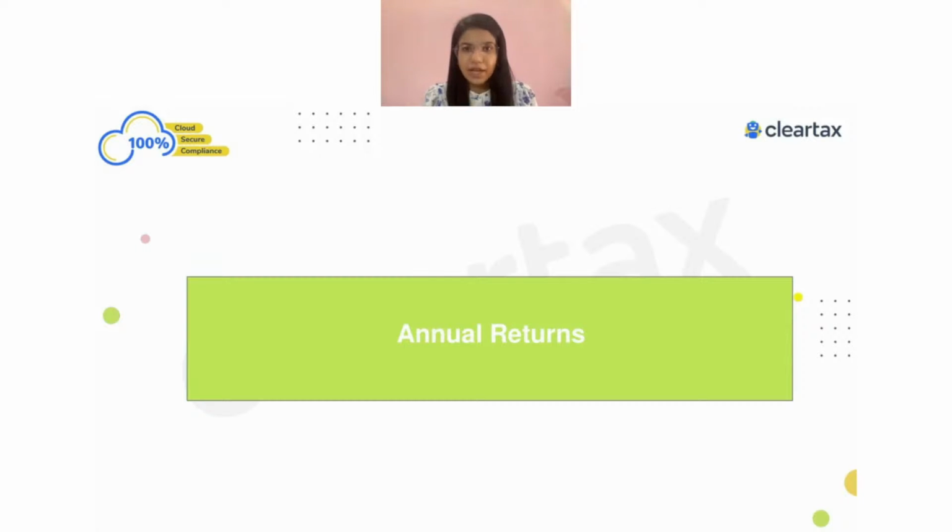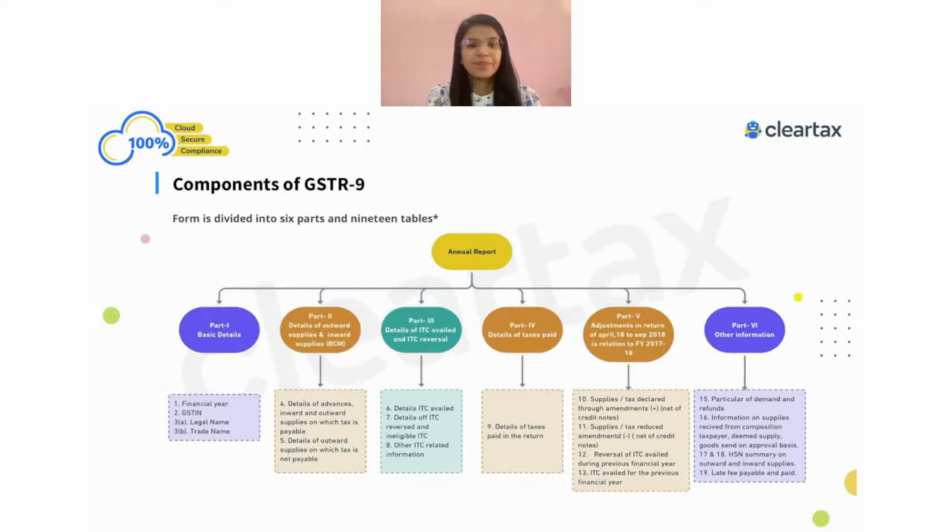Once you have reconciled, let's say now we focus only on the liability side. So now we are looking into the annual report. We know that in the annual report, which is our GSTR-9, there is a different set of information which needs to be kept. There are different parts which are given. There is part 1, part 2, part 3, part 4, part 5 and part 6. This is the information which we need to fill in the GSTR-9 form.